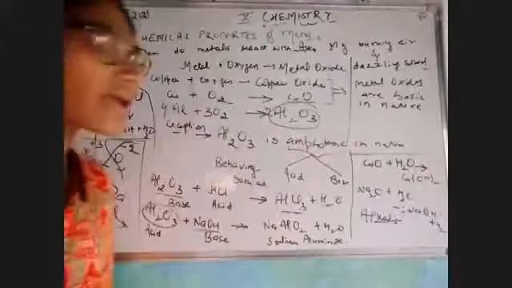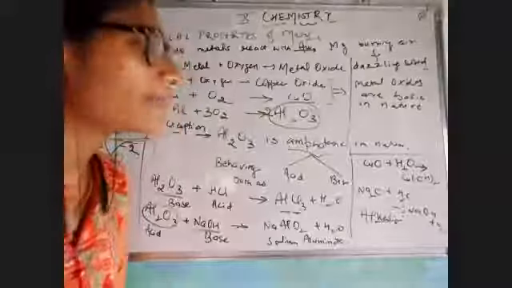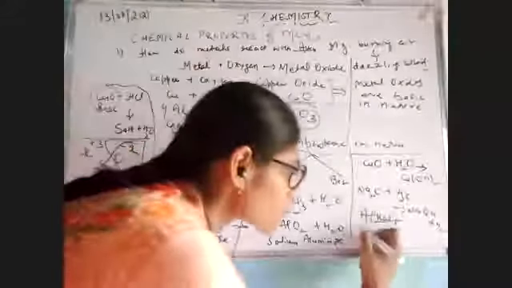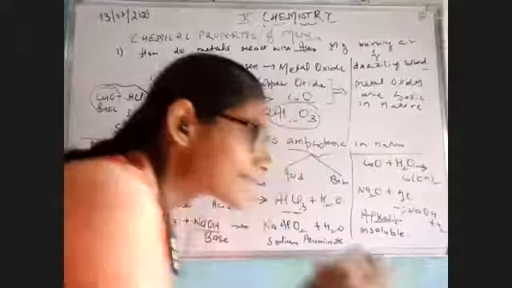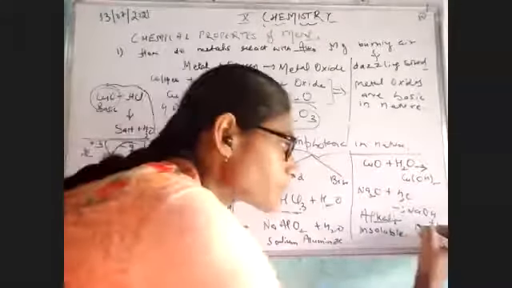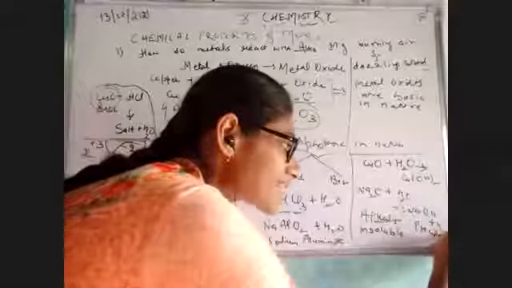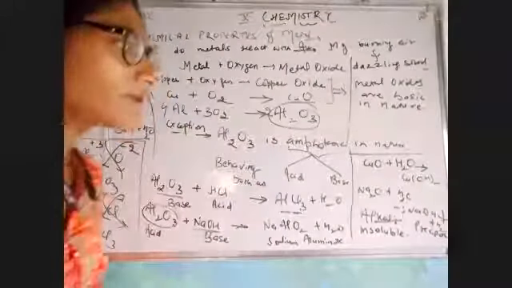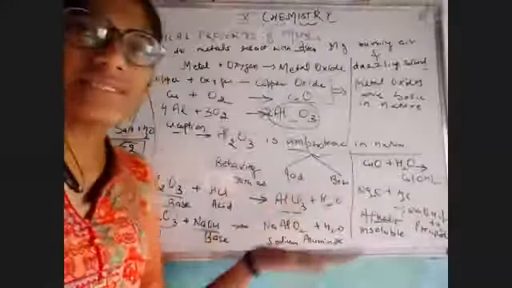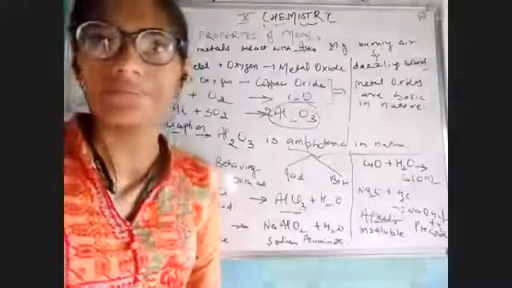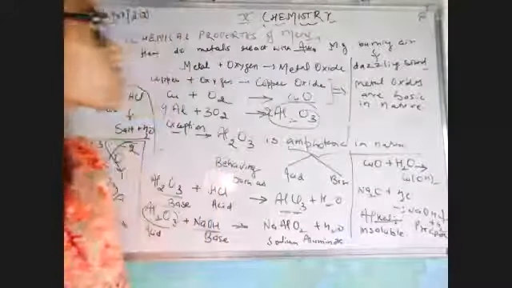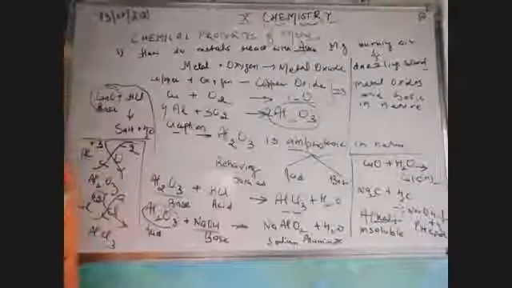Clear? And one more point, children, the metal oxides are insoluble. That means what is insoluble? They would behave as precipitate and they would settle down. Insoluble means they are not soluble, they are not dissolvable, and they would settle down in the beaker after some time when my reaction is complete. Clear? So this was all about the metal reacting with air.